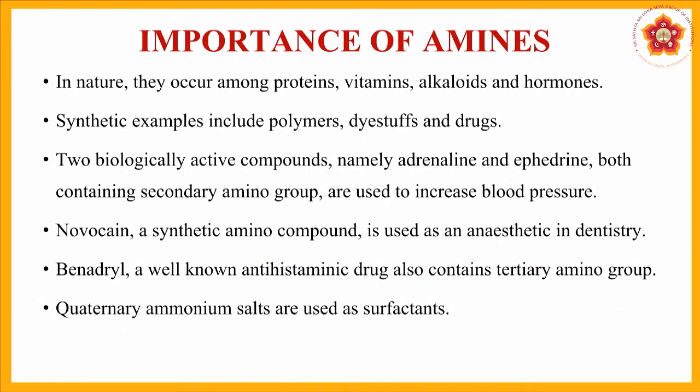Importance of amines: where do we actually utilize these amines? Amines are part of most proteins, vitamins, alkaloids and hormones in our body. So they are subtle parts of all these systems, around polymers, dye stuffs, drugs, and some biologically active compounds like adrenaline and epinephrine, which mainly have secondary amino groups. Whenever we have the problem of BP, blood pressure, we use these types of biologically active compounds where amines are part of the system. Novocaine, a synthetic amino compound, is used as an anesthetic in dentistry because pain reducing compounds require easy removal of hydrogen atoms.